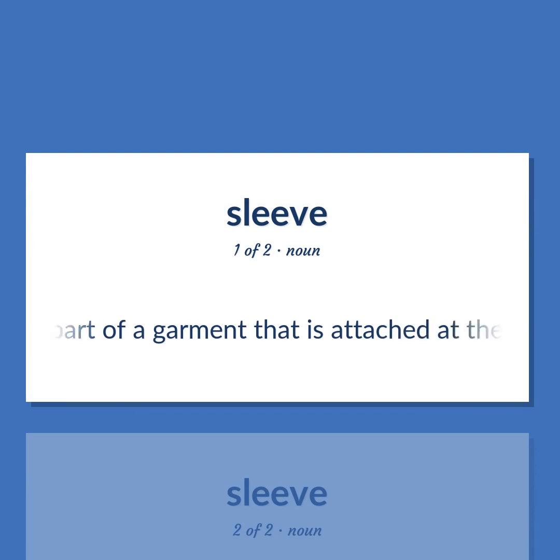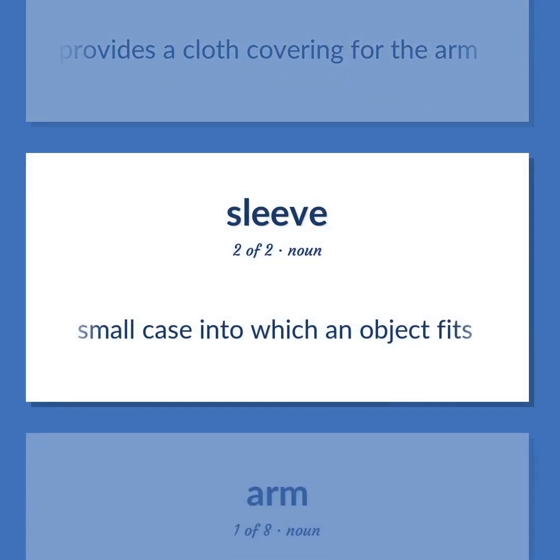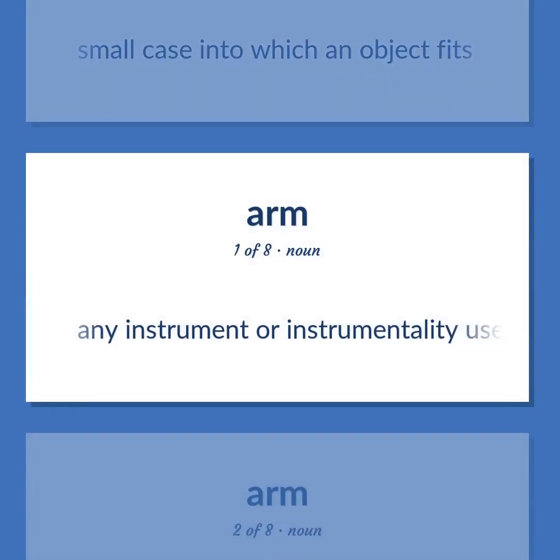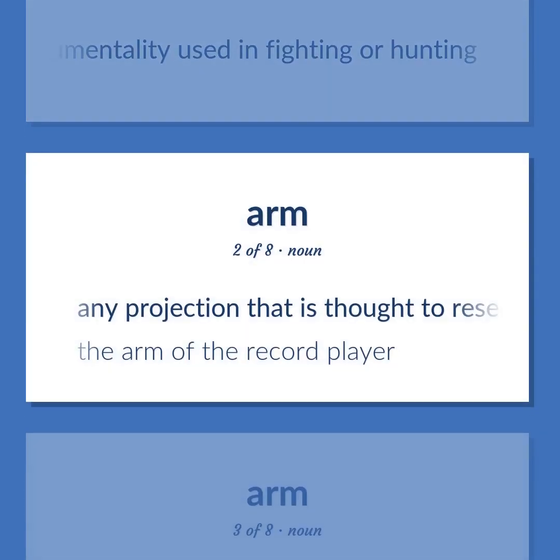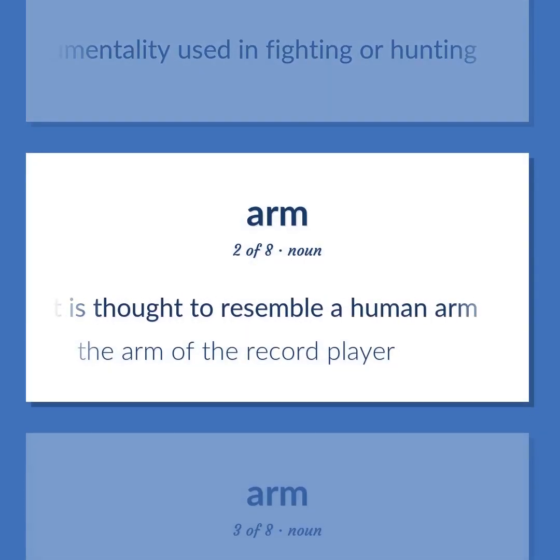The part of a garment that is attached at the armhole and that provides a cloth covering for the arm. Small case into which an object fits. Any instrument or instrumentality used in fighting or hunting. Any projection that is thought to resemble a human arm. The arm of the record player.